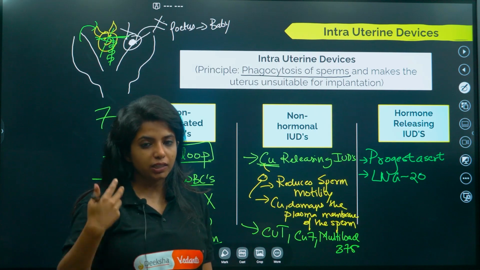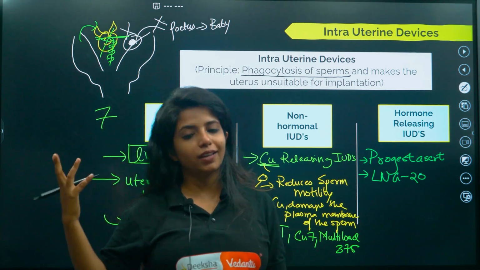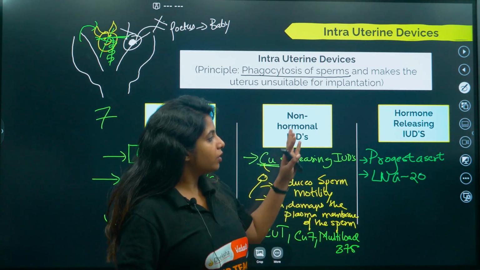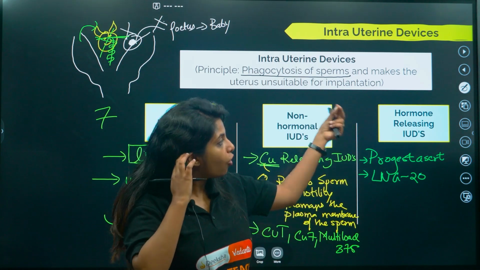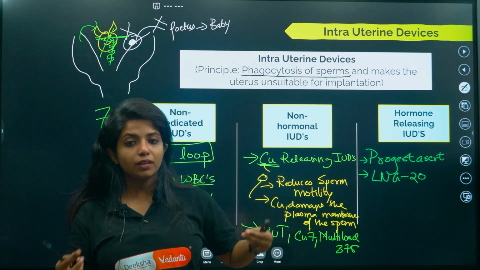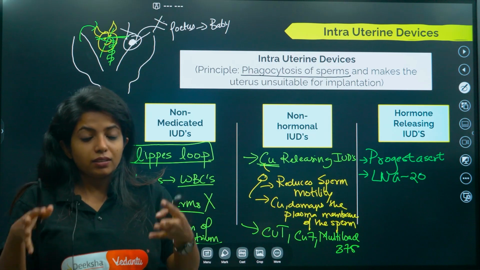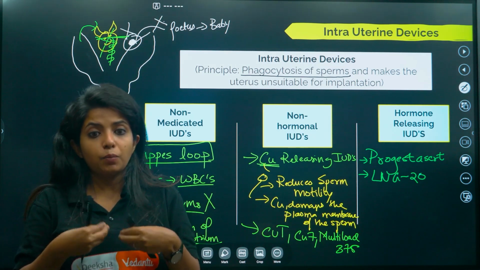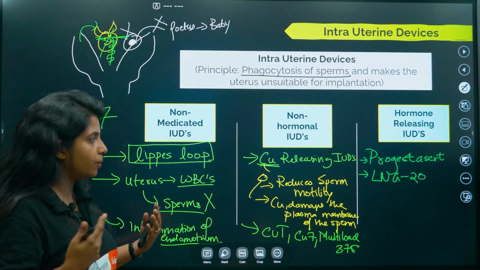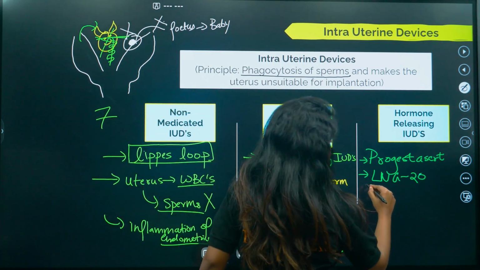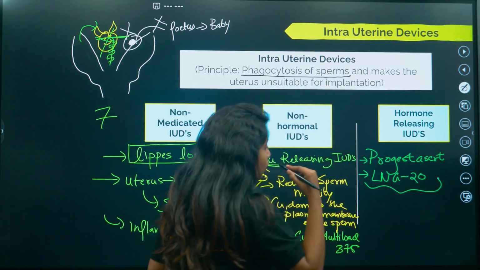You know progesterone, right? The one that maintains the endometrial lining and everything, right? So that is different. This is different. This is a synthetic form of progesterone itself. Now this is hormone releasing IUDs, something that we are providing, some devices that we are putting inside our body which could release the hormones. So our body is not naturally producing hormone over here. Okay, now these Progestasert and LNG, what do they actually do?